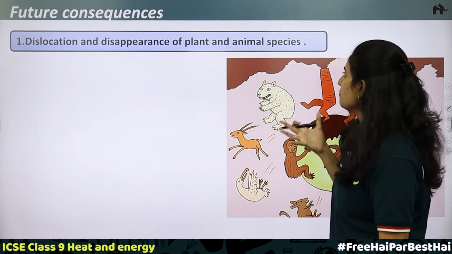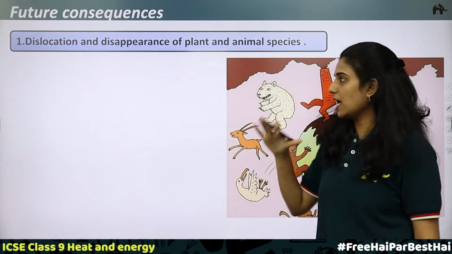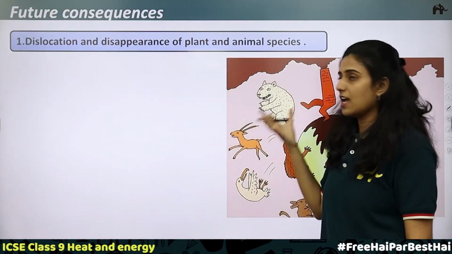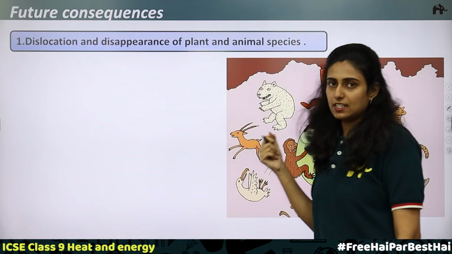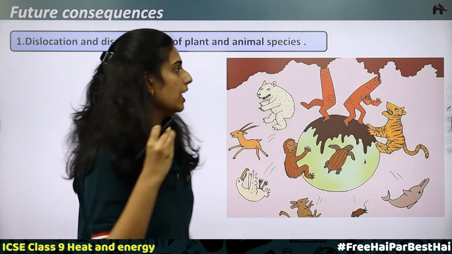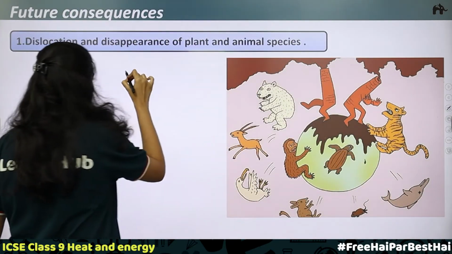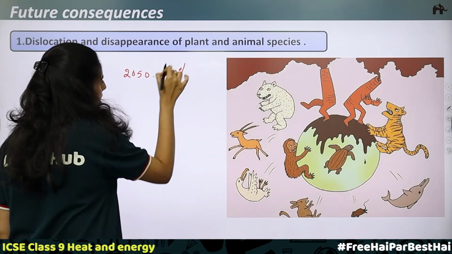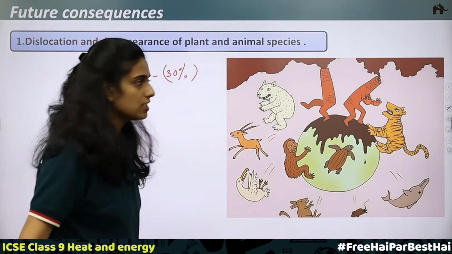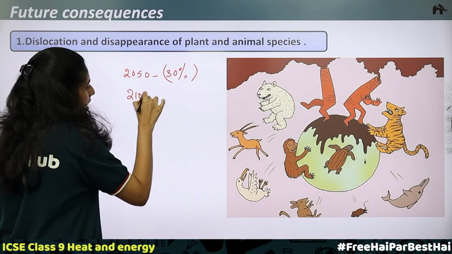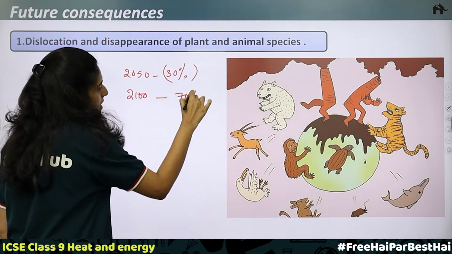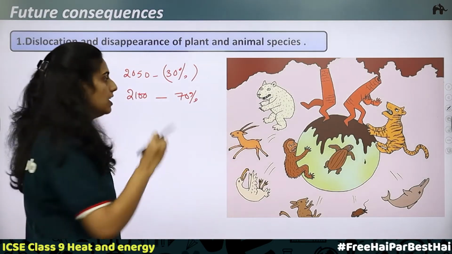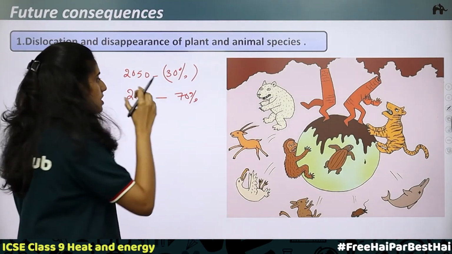Dislocation and disappearance of plant and animal species. With the present increase in greenhouse gases, if you consider the greenhouse effect increasing, you will notice that by 2050 about 30% of plant and animal species will vanish. By 2100 it will become 70%. 70% of the plants and animals will vanish from the Earth's surface. So this will happen.